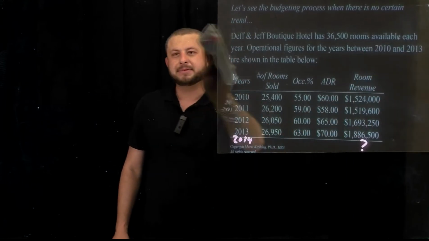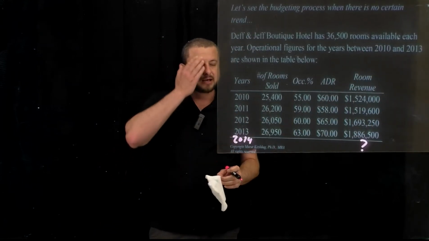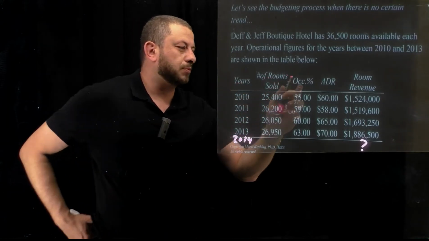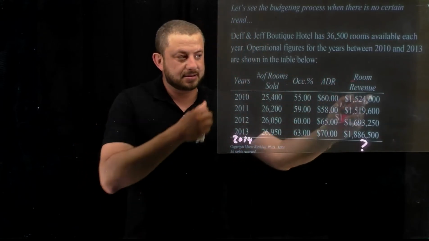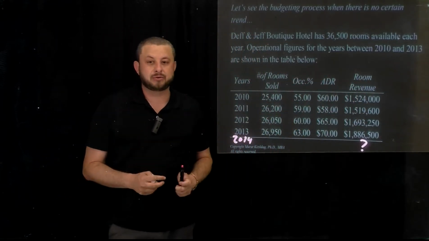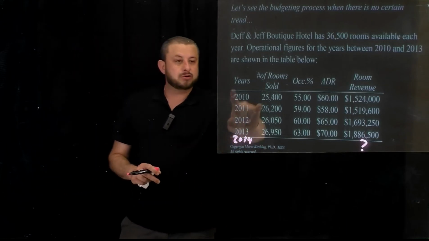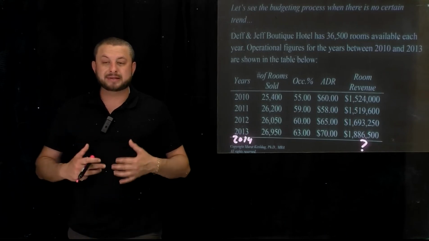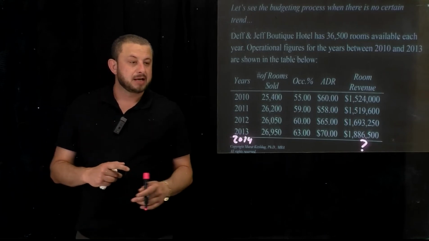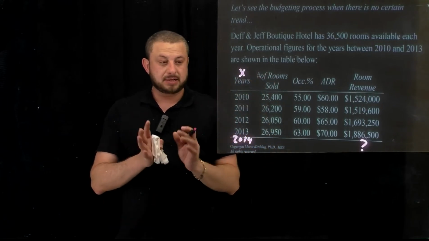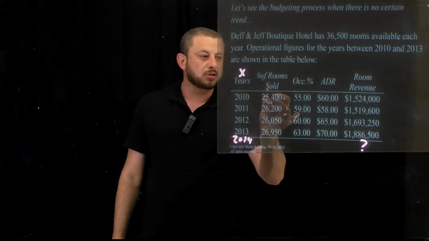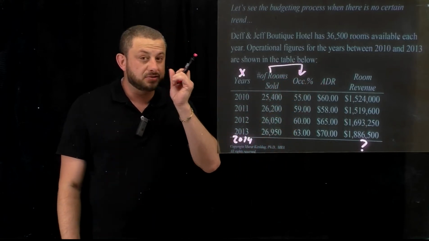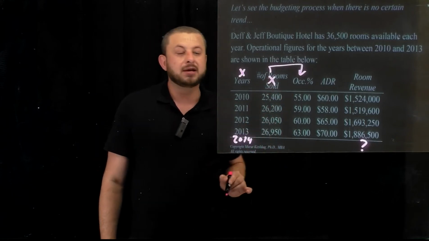Guys, let me tell you something. In this example, the variables we have are years, number of rooms sold, occupancy percentage, ADR, and room revenue. But in a test, in the quizzes, or in real life, those variables can be different. All you have to do is look for what drives what. We don't care about number of years, because it's just number of years. Number of rooms sold is driven by occupancy percentage, so number of rooms sold will be irrelevant.